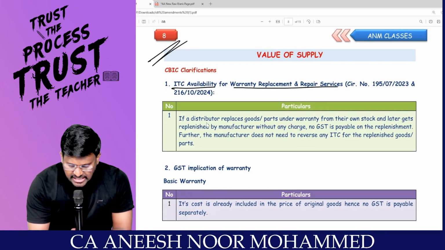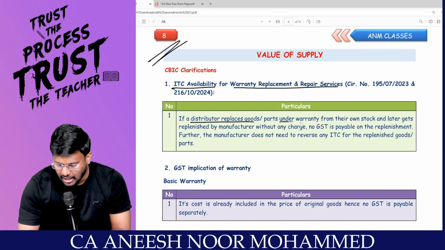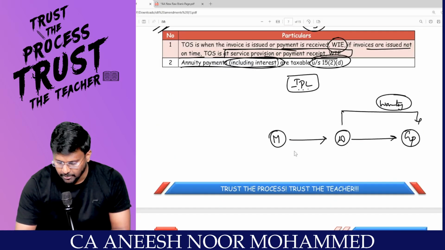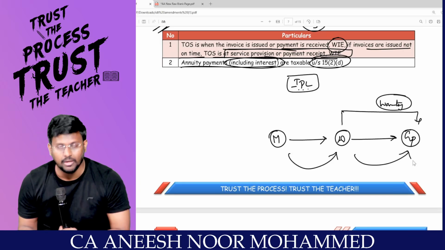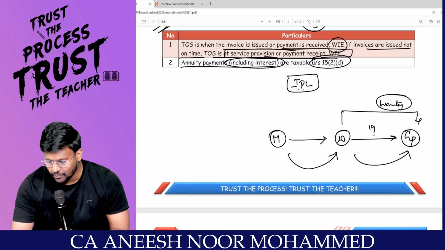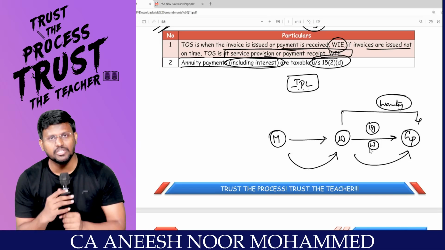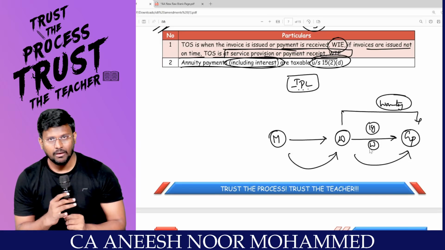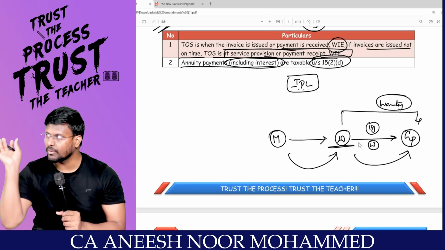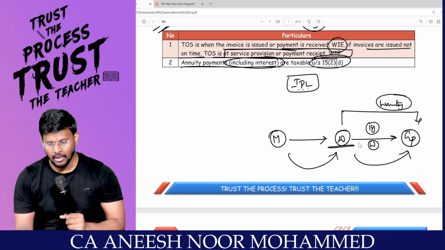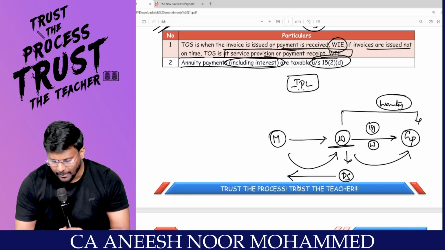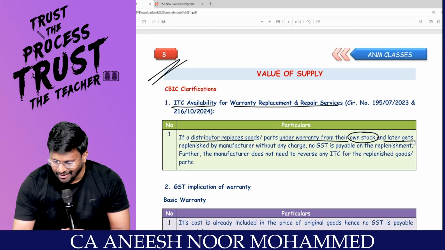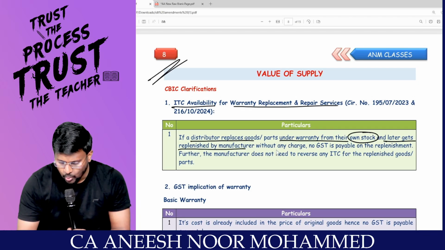For example, if the distributor replaces goods or parts under warranty from their own stock. Manufacturer supplied goods to the distributor, distributor supplied to the general public. The general public said that within 1 year there is a warranty, but this machine is not working, and wants a replacement. The distributor doesn't have any other option, so from his own stock he will replace it. Now, the damaged stock is with the distributor, he will give it back to the manufacturer and the manufacturer will replace it with a new one, right? Later it gets replenished by the manufacturer without any charge.